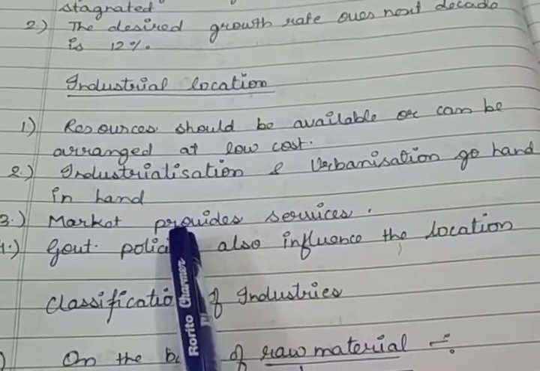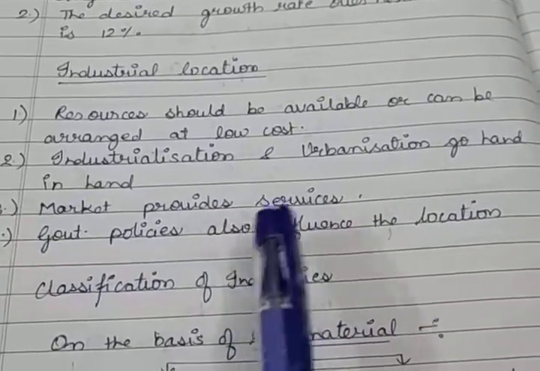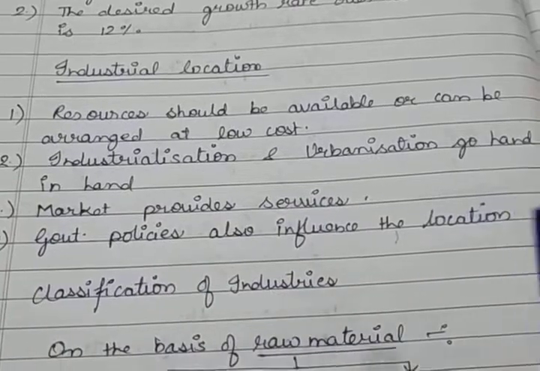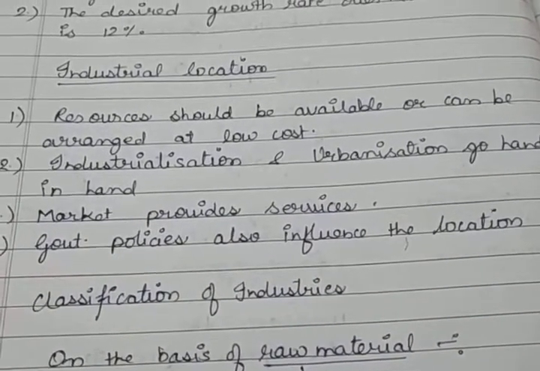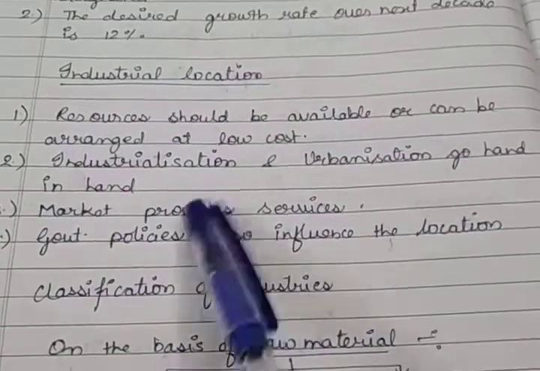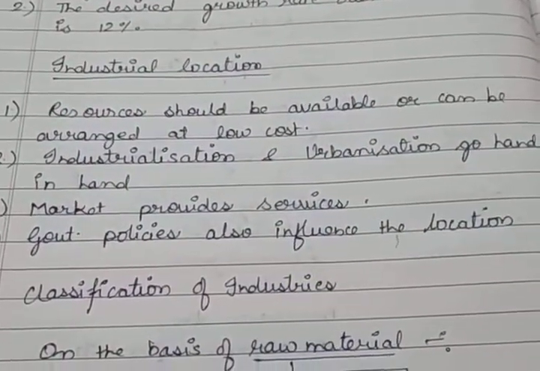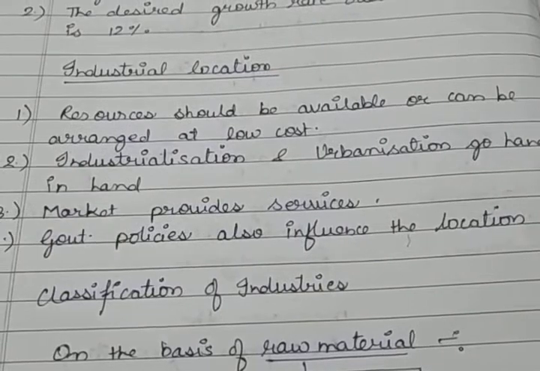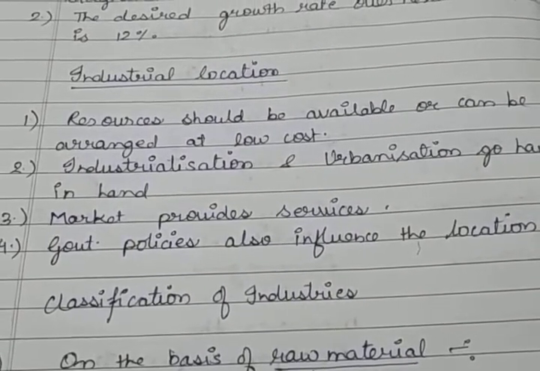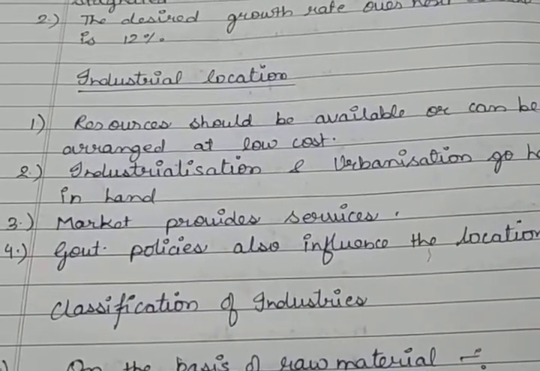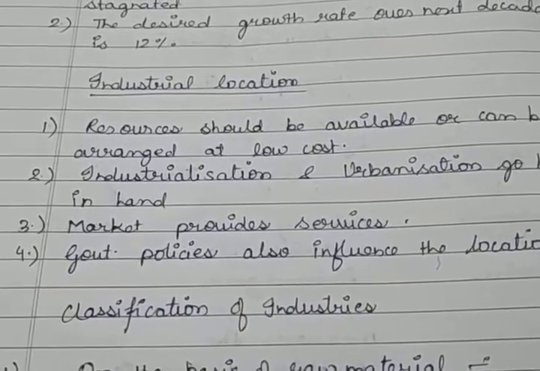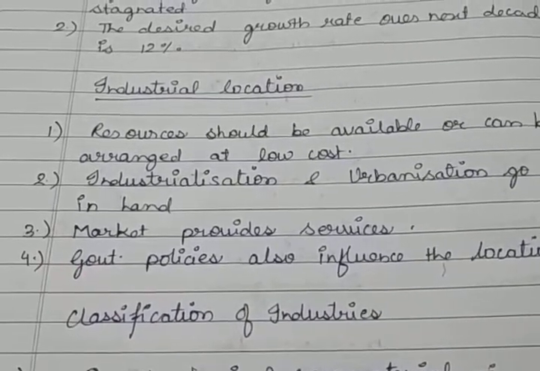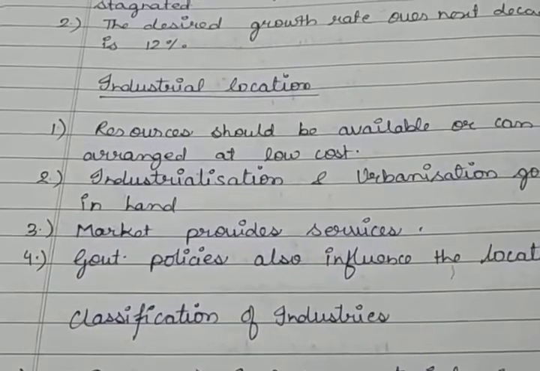So the businessman always tries to set up industries where he will get maximum resources available at the same place, and make use of the advantages offered by urban centers, which is known as agglomeration economies. Agglomeration economies means where maximum resources are available so that entrepreneurs can take advantage.